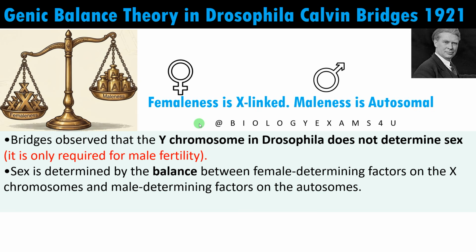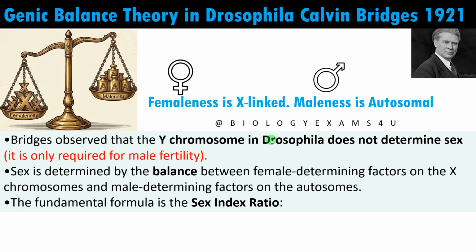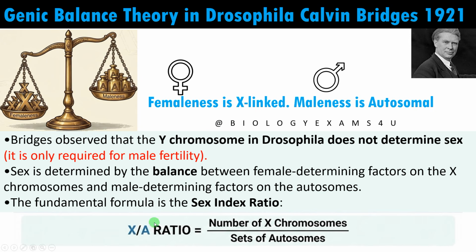Sex is determined by the balance between female determining factors on the X chromosome and male determining factors on the autosomes. And he formulated a fundamental ratio, which is called the sex index ratio. That is the X by A ratio, which is equal to the number of X chromosomes by sets of autosomes.